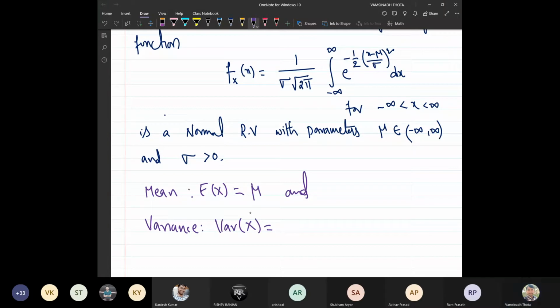So mu gives us the mean and sigma square gives us the variance.